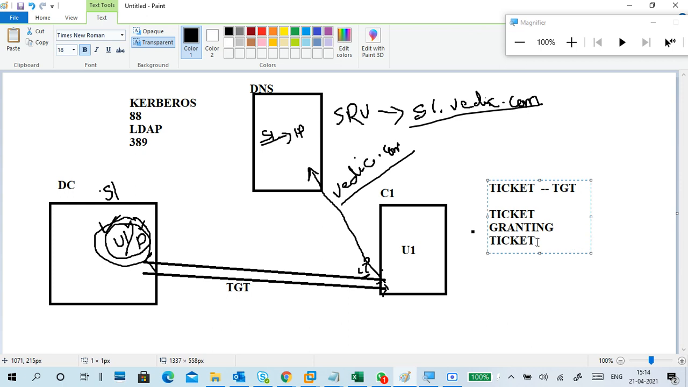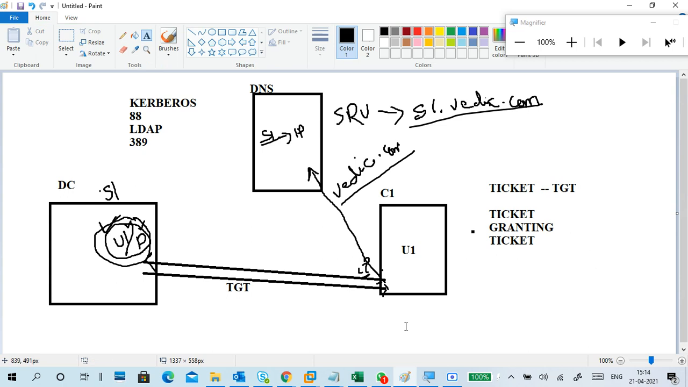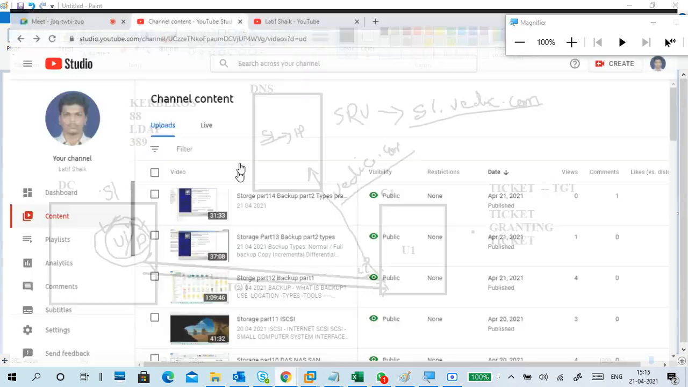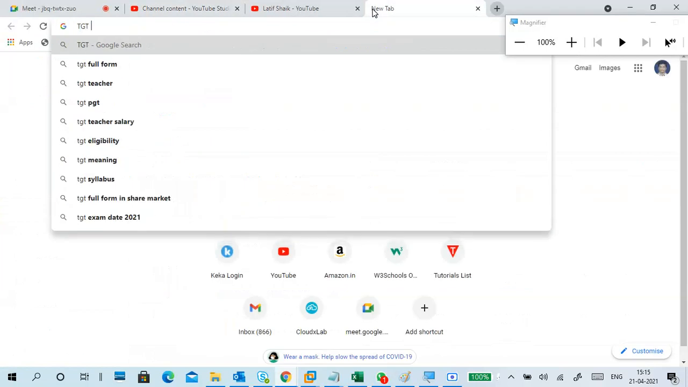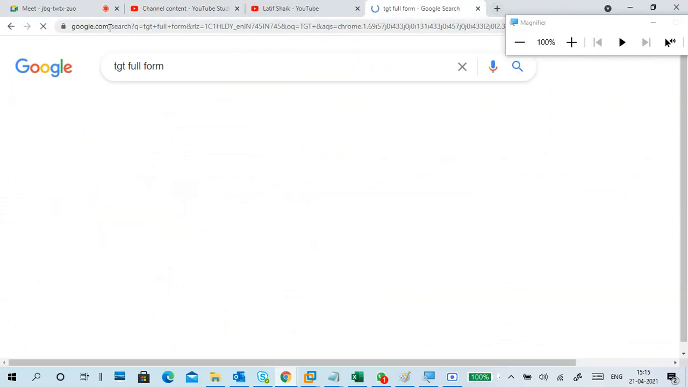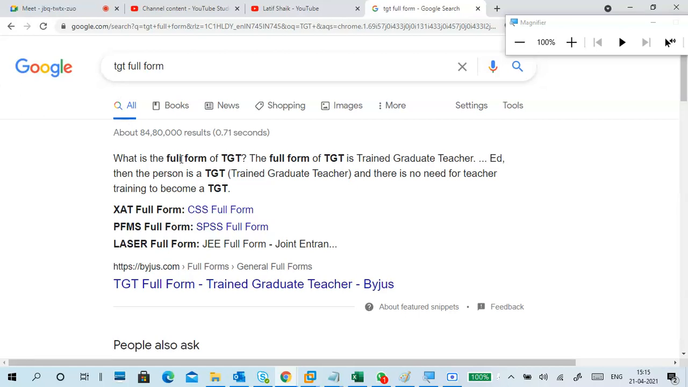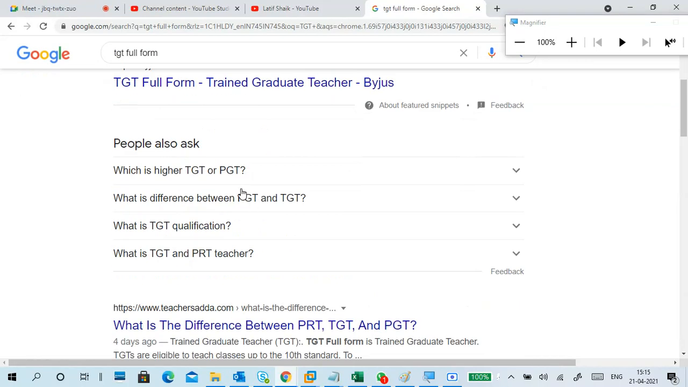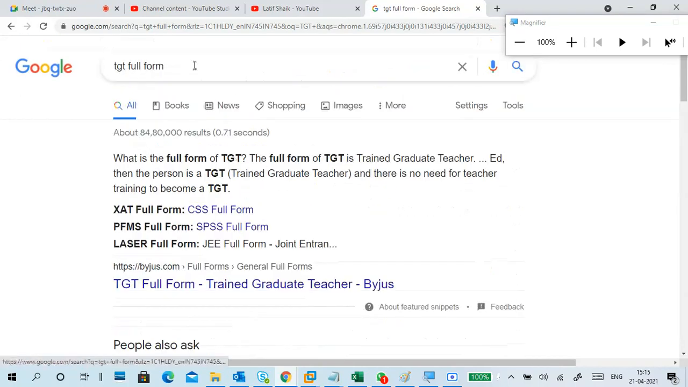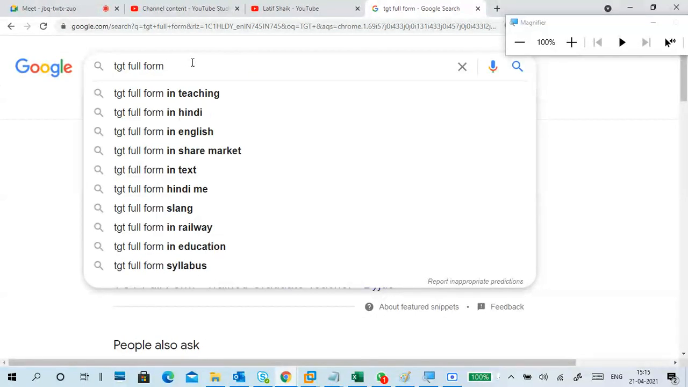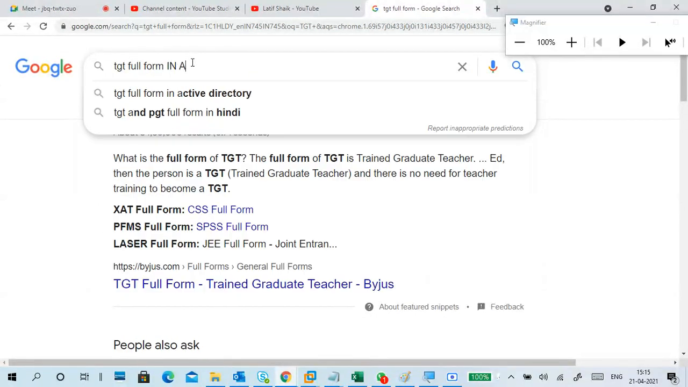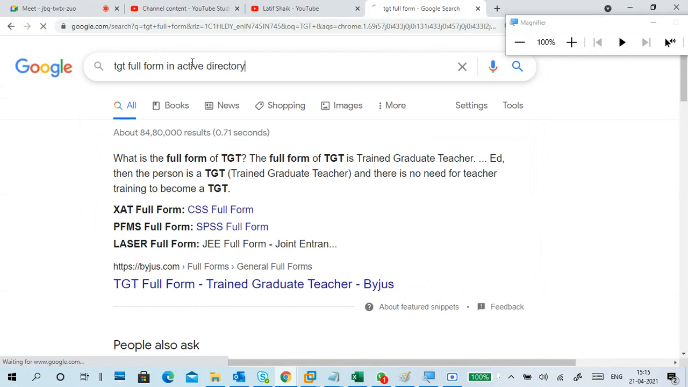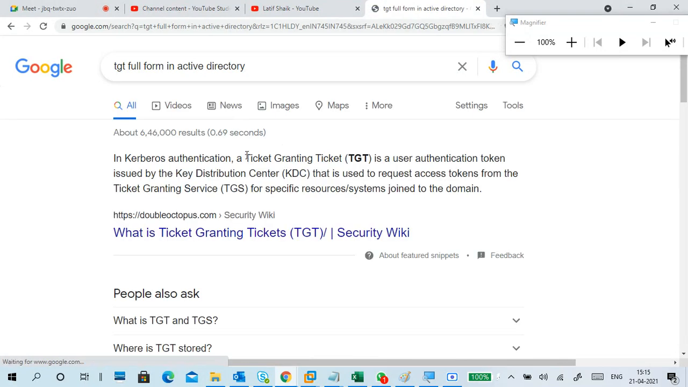Ticket. Ticket granting ticket. This ticket we call a ticket granting ticket, TGT. Okay, so it is showing so many things. Sorry, ticket granting ticket in Active Directory. This is called a ticket granting ticket.